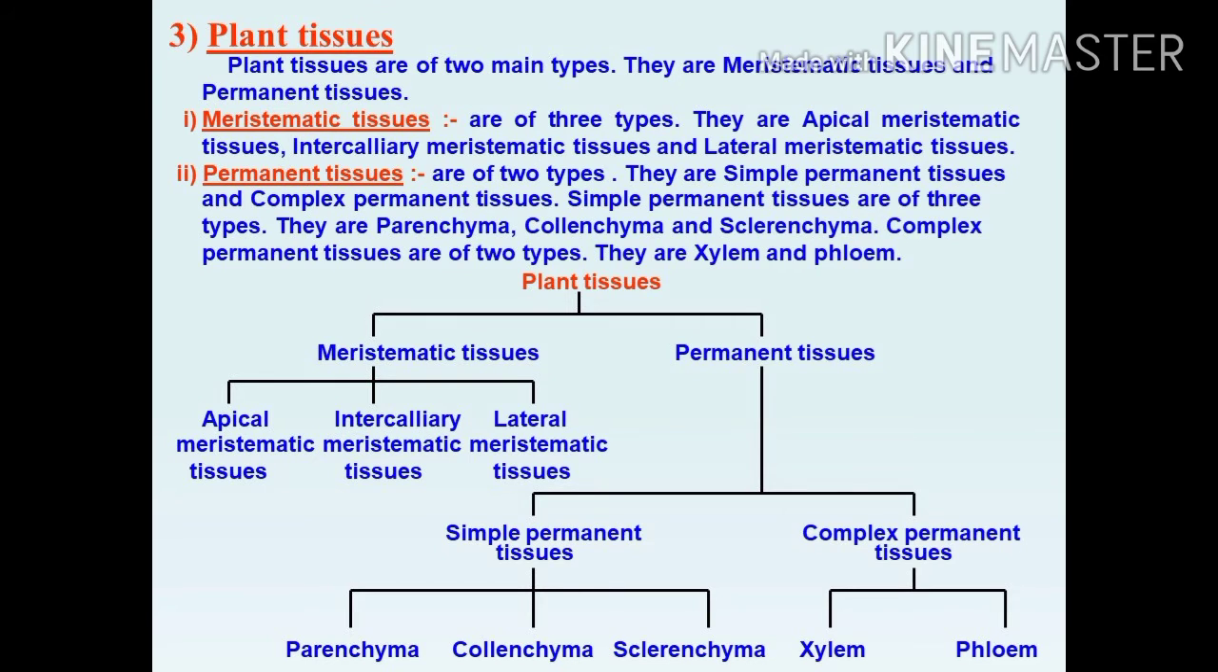These permanent tissues are of two types: simple permanent tissue and complex permanent tissue. Examples of simple permanent tissue: parenchyma, collenchyma, sclerenchyma. Complex permanent tissue: xylem and phloem.